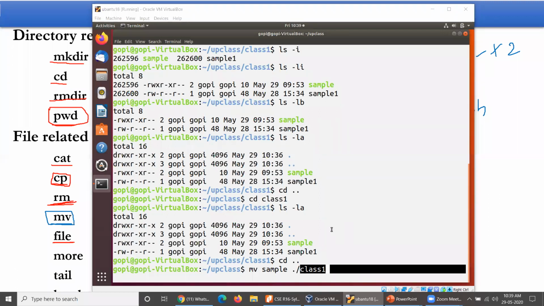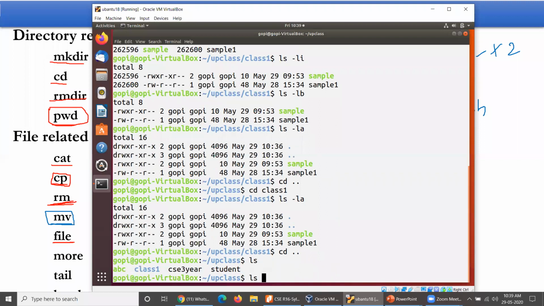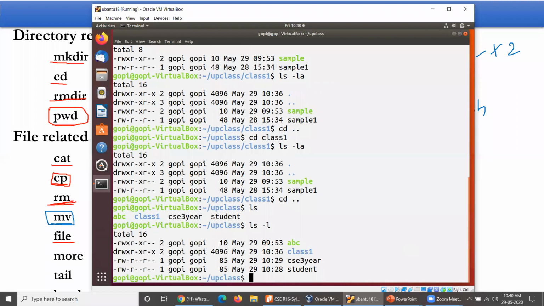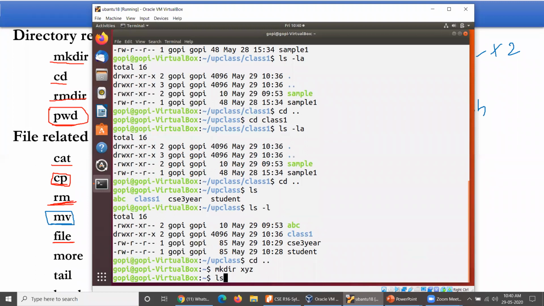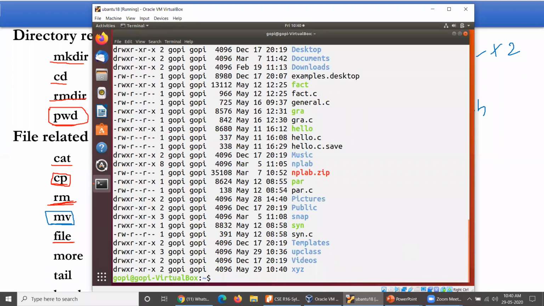If you want to move to other directories, let me eliminate this particular thing here. I'd like to move some data from here. ls -l, cd double dot. I am moving towards the home of Gopi. Let me create one with mkdir, make directory, XYZ. ls -l, yes, XYZ is created.